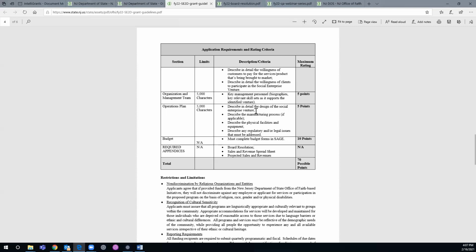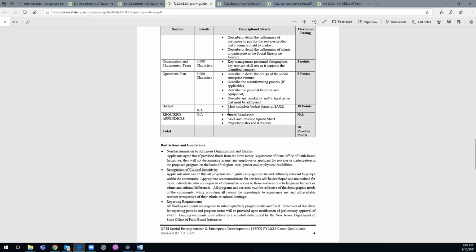Describe in detail the design of the social enterprise venture. Describe the manufacturing process if applicable. Describe the physical facilities and equipment, and describe any regulatory and or legal issues that must be addressed. The budget. You must complete budget forms in Sage.